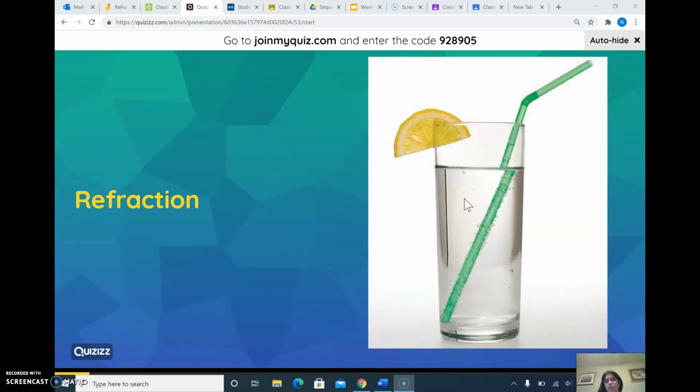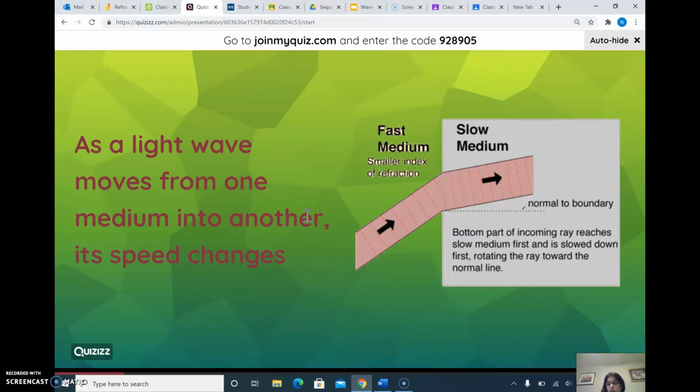So what happens when we put something in a different medium? So these are the light waves, right? As the light wave moves from one medium to another, its speed changes. So why does it change? For example, take it as a solid. This is a slow medium. This, take it as water. This is a fast medium like air.